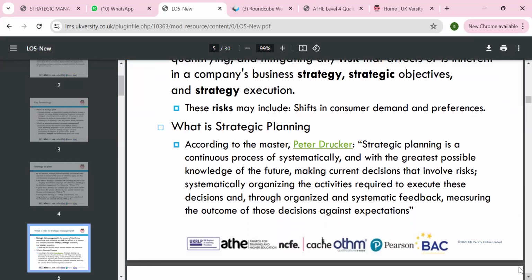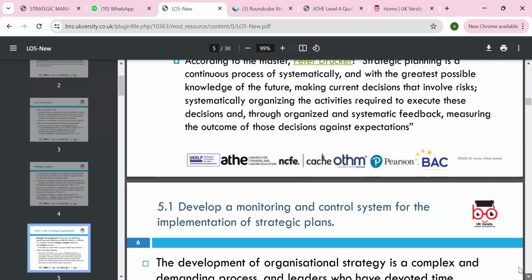According to the master, Peter Drucker, strategic planning is a continuous process of systematically gathering the greatest possible knowledge of the future and making current decisions that involve risk, systematically organizing the activity required to execute decisions. So decision making, and ultimately whatever we do, the purpose is to achieve the key objective, meaning the end result.